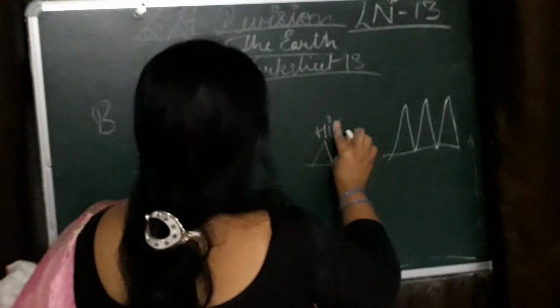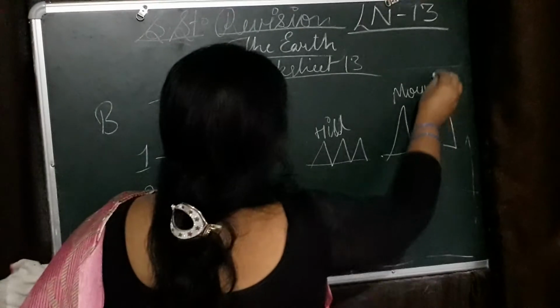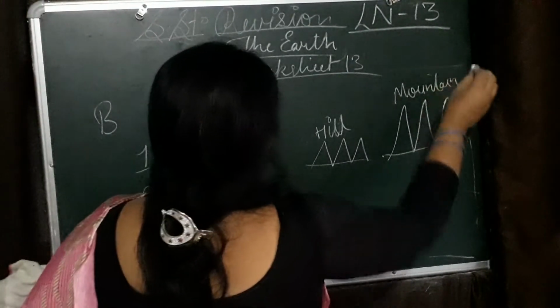Next, 2 number. This is the picture of hill and this is the picture of mountain. So which is higher? Mountain is higher, hill is not higher.